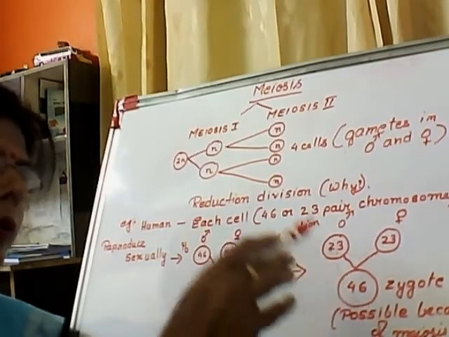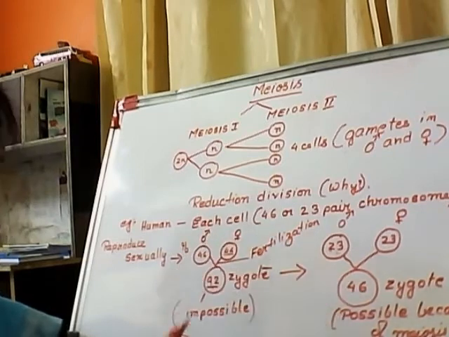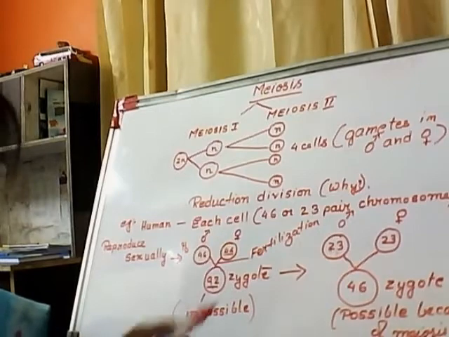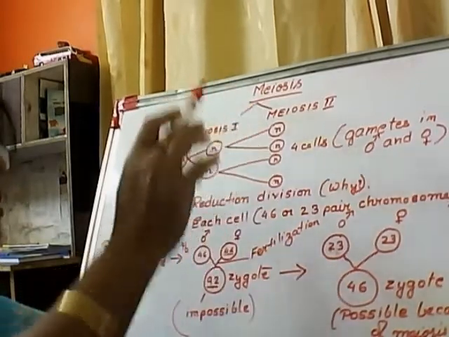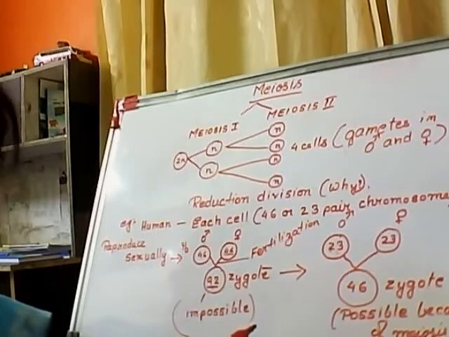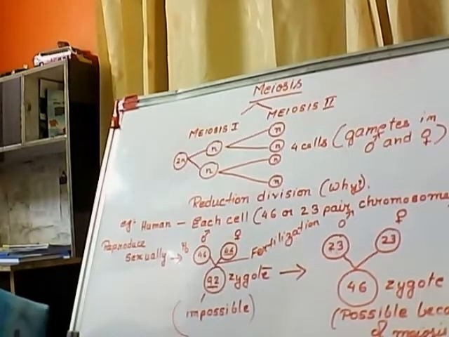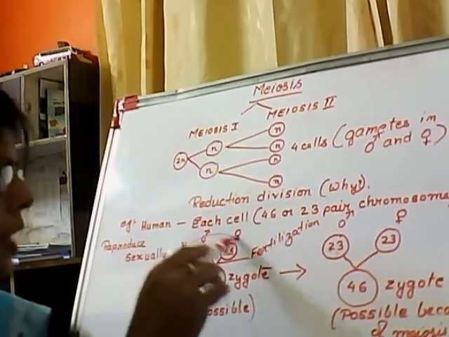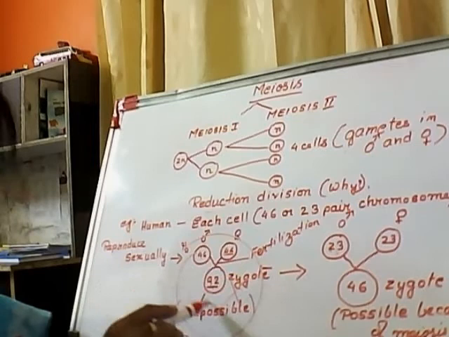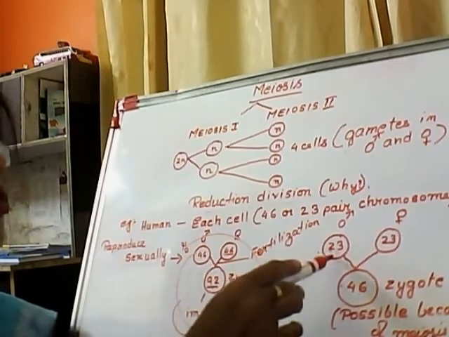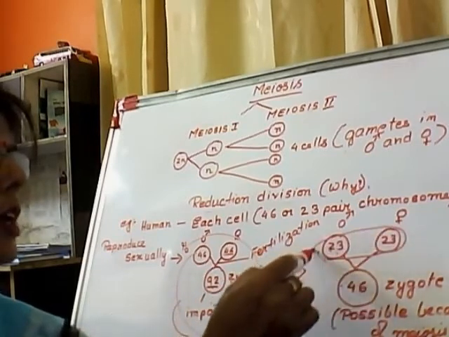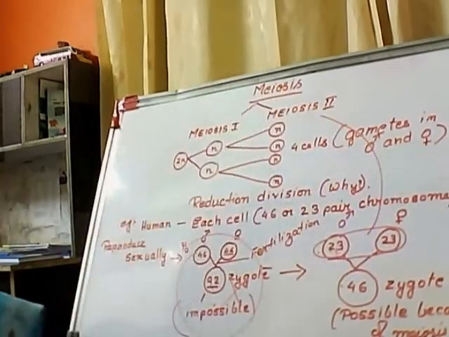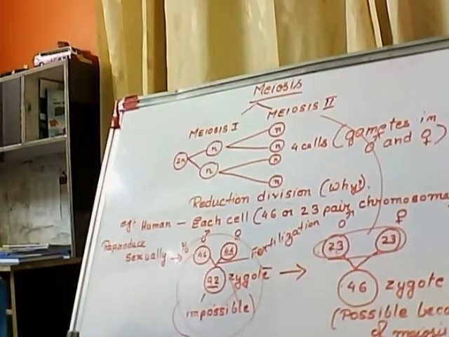So all the cells later on will have 46, and that means they will give rise to a human being. That's why it is said that meiosis helps in maintaining the number of chromosomes in a particular species, and that is because of the reduction division. So this process is impossible without it. The formation of this 23 is because of meiosis cell division. This you have to remember.